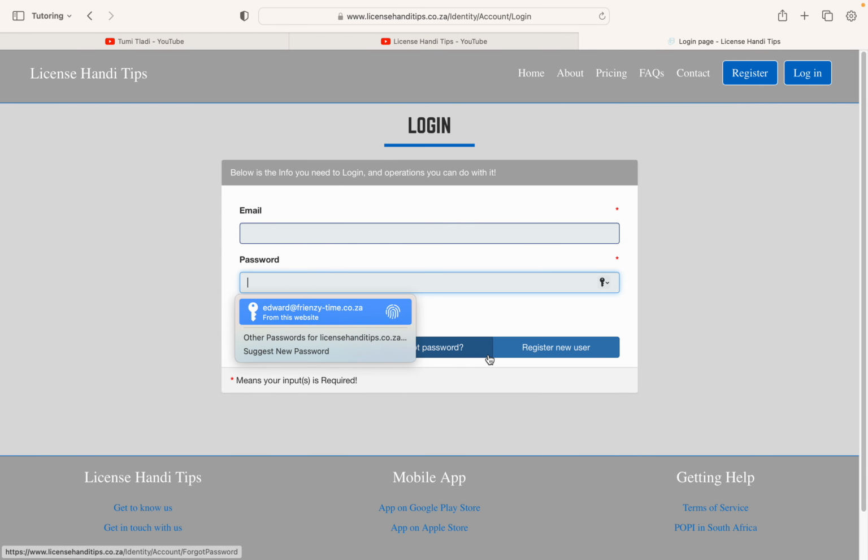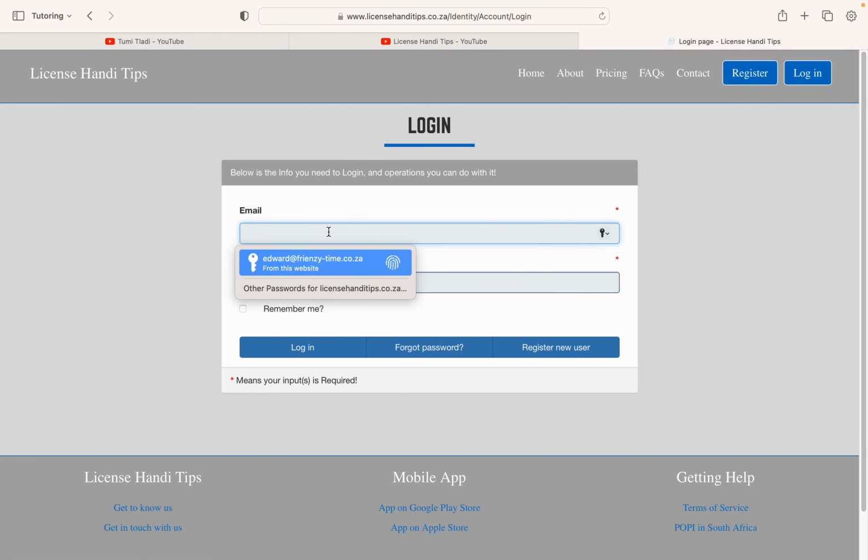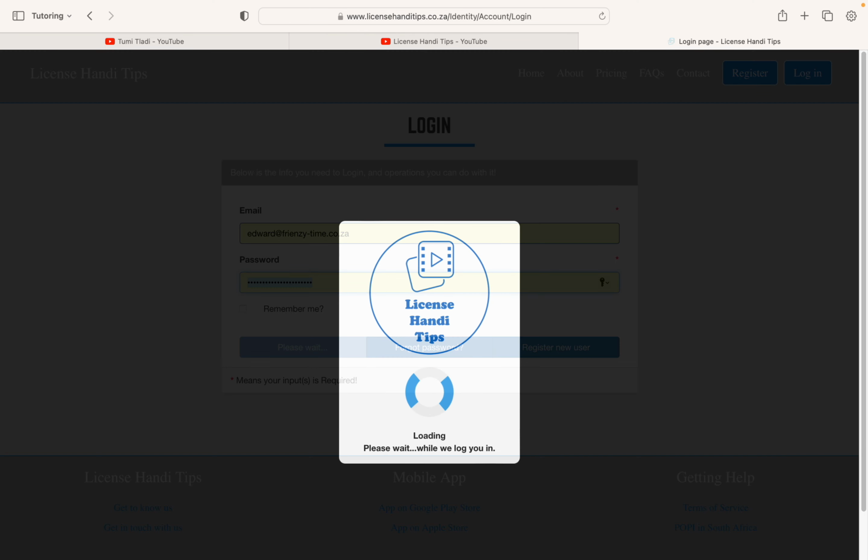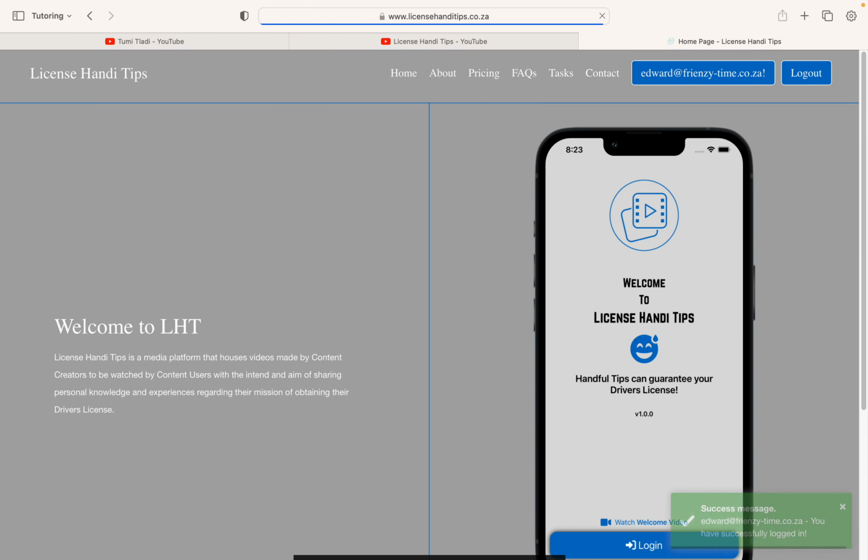So let me log in first. Let me log in, right? I'm not going to show you the trials of the users on this platform, and I'm also not going to show you the subscriptions of the users on this platform. But I can show you how that is going to work. You see, it took a while. I've logged in successfully, but it did something.